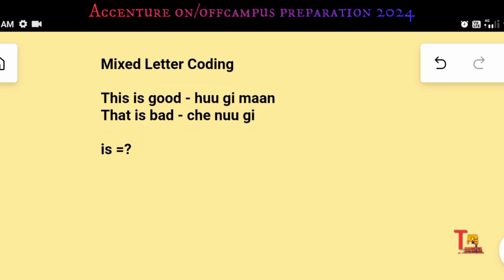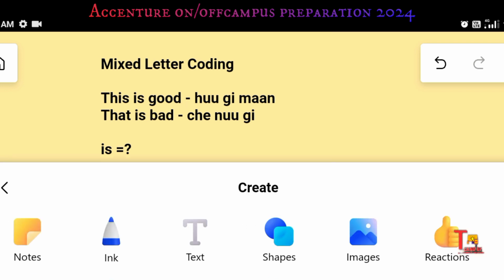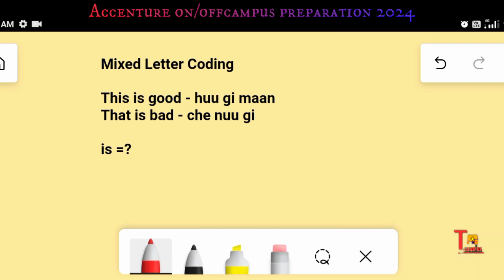In this type of problem, mixed letter coding, you will have a coded word corresponding to a word. You have to give the output of a word's value. So here good is written as hu ji man, and bad is written as che nu ji. What is the coded form of is?